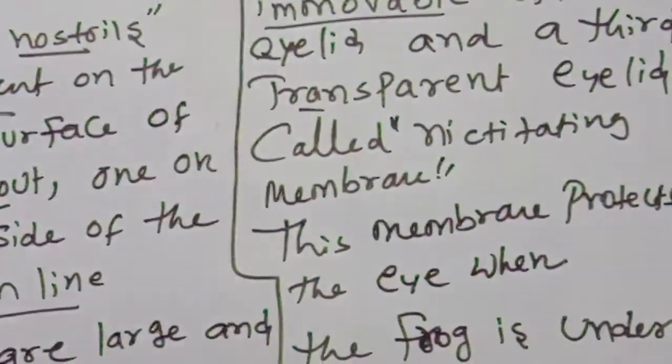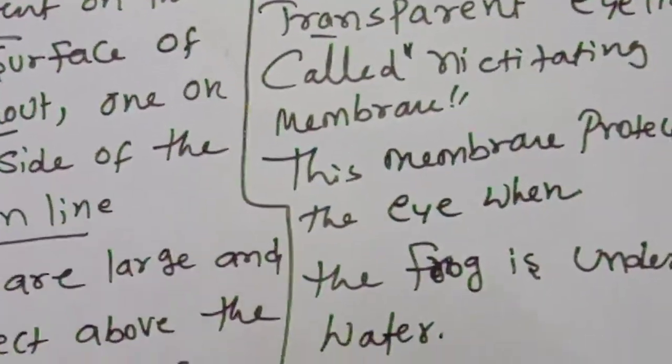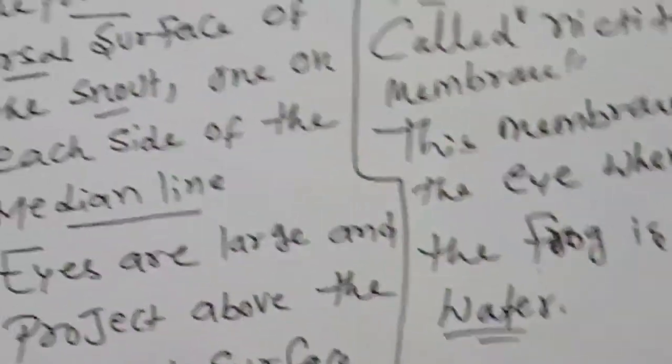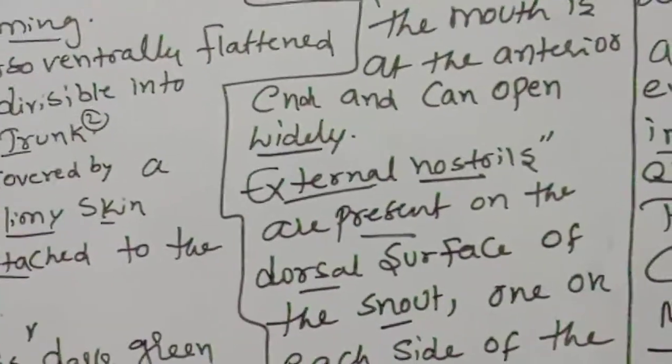This is vestigial in humans, but it is useful in the frog. This membrane protects the eye when the frog is under water.